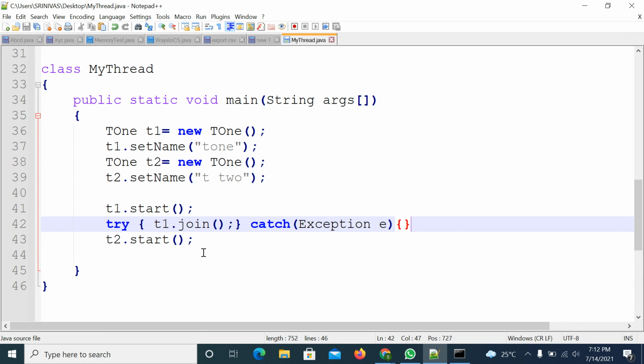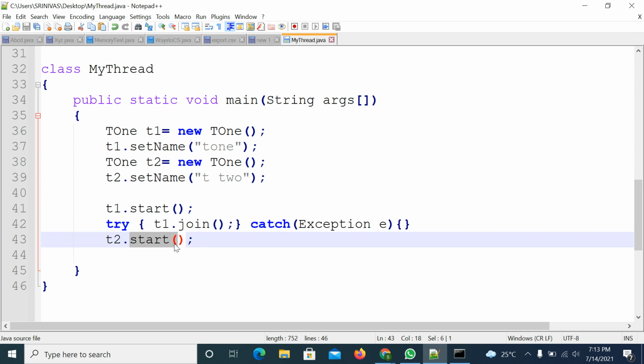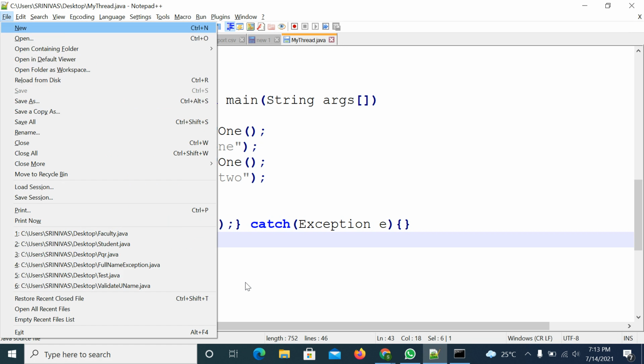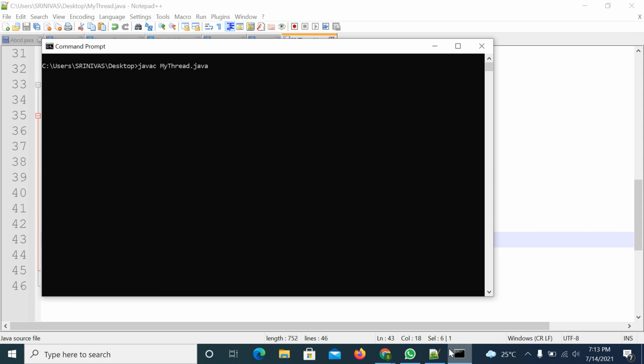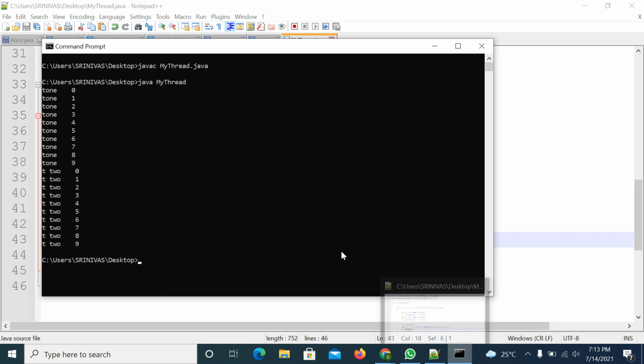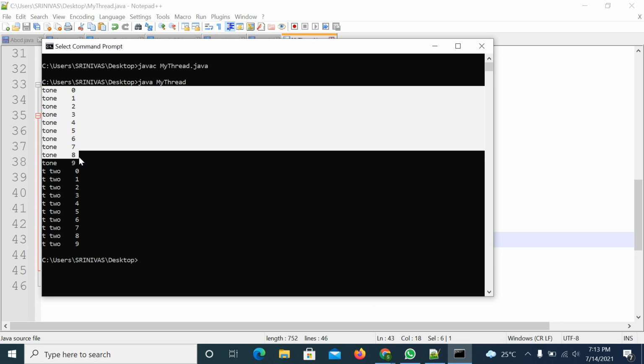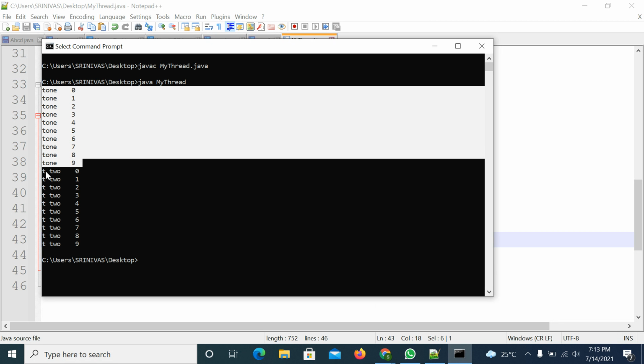So if you execute it, what will it do? First, it will take the T1 thread, and until the T1 thread dies, that means once it completes the run method, then only it will die. So once it has completed the task, the second thread will be in waiting state only. Right. So now try to observe the output. Clear the screen, compile the code, try to execute the program. See, first thread is executed completely. Then second thread gets the chance.